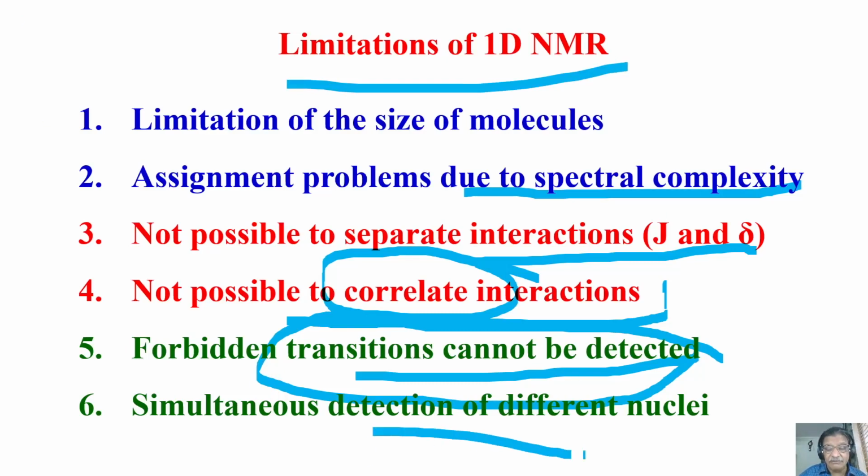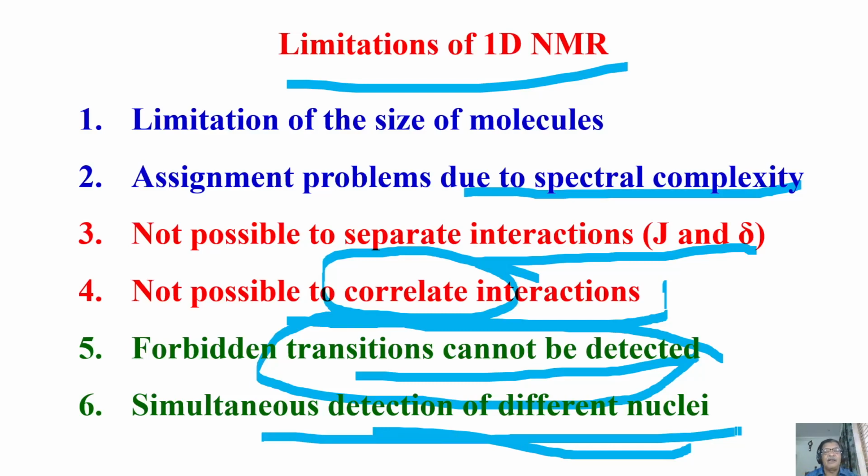Another limitation is that simultaneous detection of two different nuclei is not possible. See, in one-dimensional NMR, I can see proton NMR. I can detect the proton signal. Send an RF pulse, a 90 pulse on proton, bring the magnetization to the XY plane, start collecting the free induction decay and get the NMR spectrum. Fine, the proton spectrum. If I want to do carbon-13, okay, we can do that.